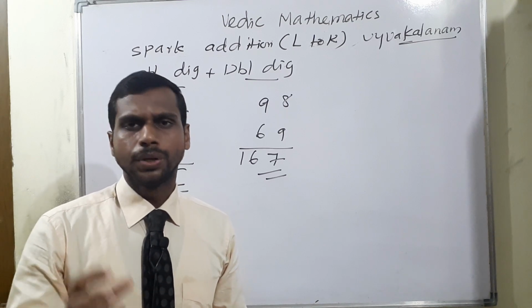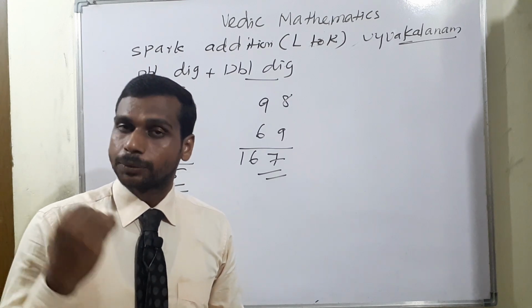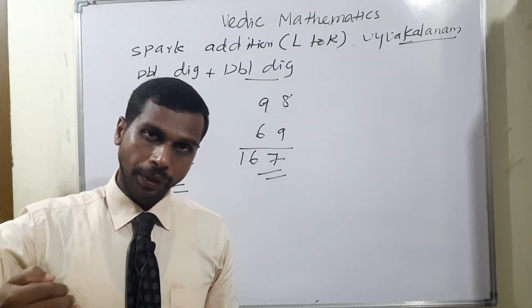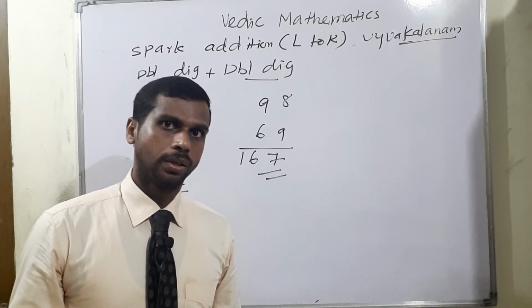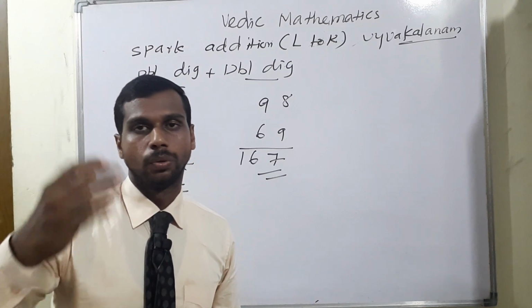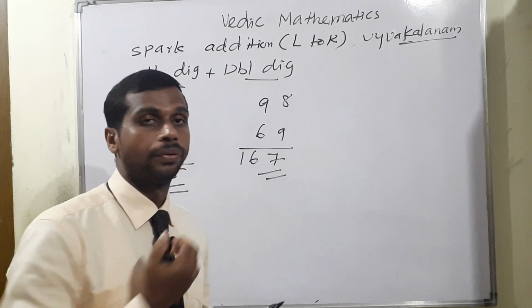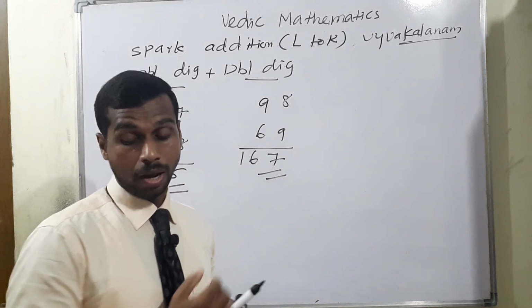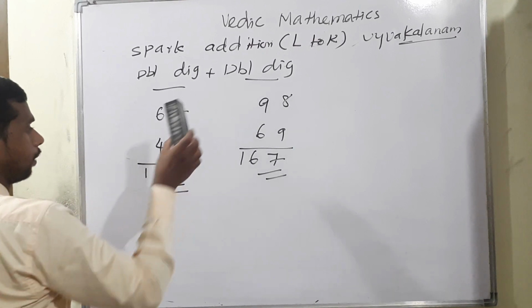It's very useful for your competitive exams, especially during teaching time. Multiplication is there, addition will also come, so you can apply the short trick method. No need to count 8 plus 5, no need to use your fingers, if you have full confidence in Vedic maths. Okay, I am moving to the next one, triple digit plus double digit.